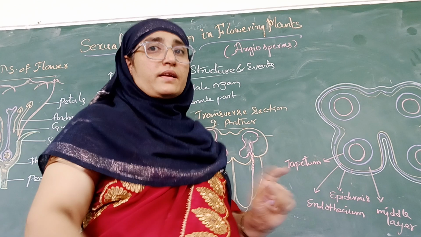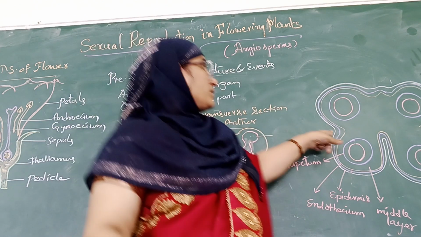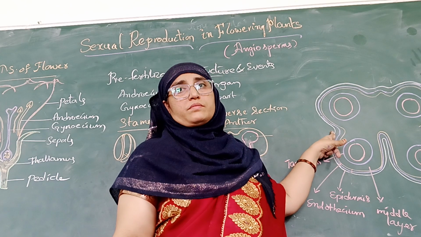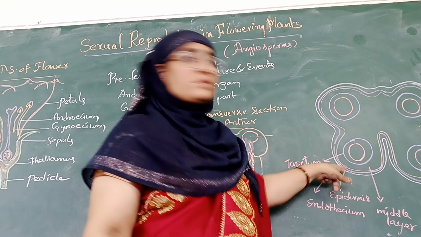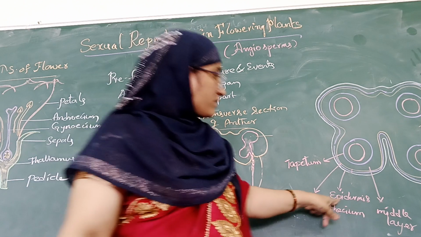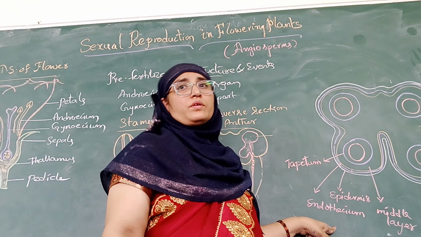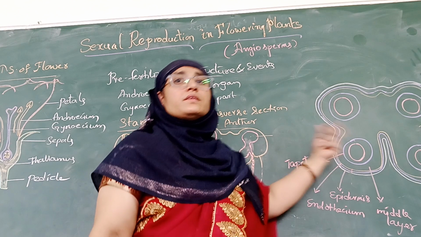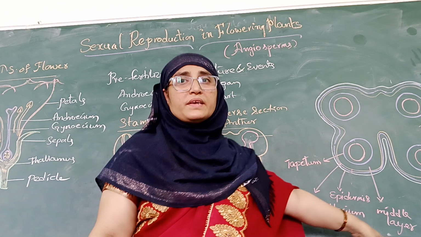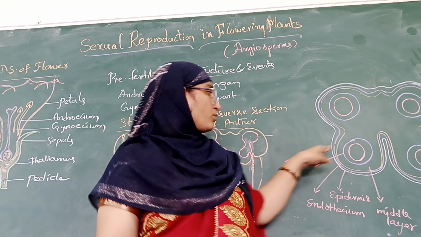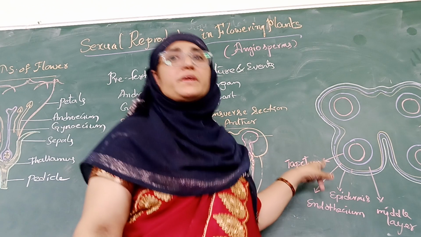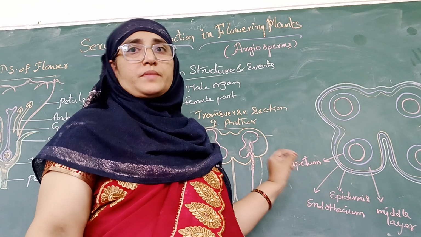This structure is surrounded by four layers. The first layer, the outermost, is called the epidermis. Beneath that, the second layer is called the endothelium, and internal to it the third layer is called the middle layer. The fourth, innermost layer is called the tapetum.